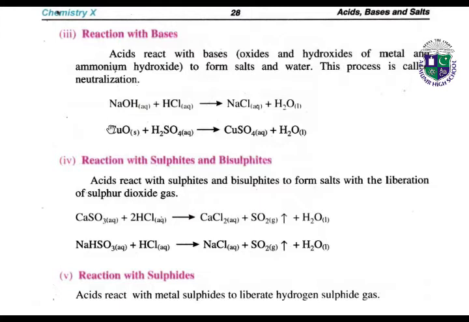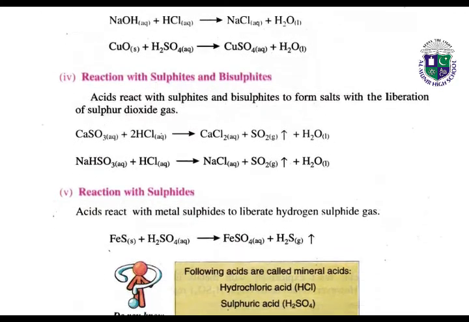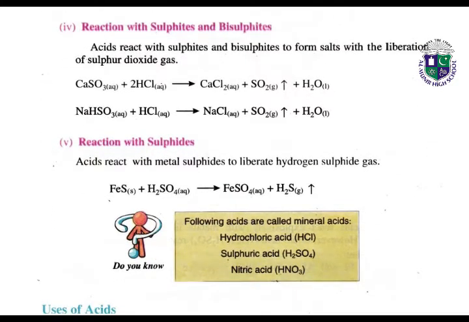Copper oxide reacts with H2SO4. Copper oxide is the base and this is our acid. It reacts to form the salt CuSO4 and water is released. Next, acid also reacts with sulfites and bisulfites. Acid reacts with sulfites and bisulfites to form salts with the liberation of sulfur dioxide gas.